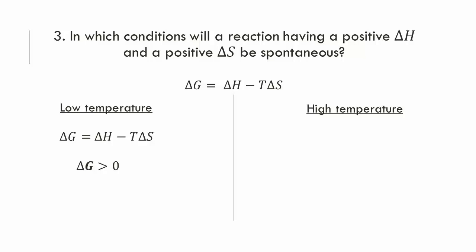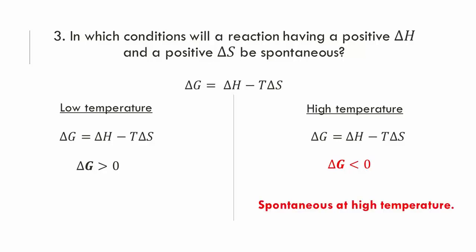At high temperature, T times delta S will have a value greater than delta H, so the subtraction will give a negative number, meaning that our reaction is spontaneous. So, the reaction will be spontaneous as long as we have a high temperature.